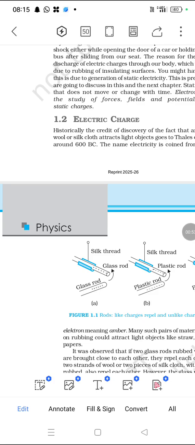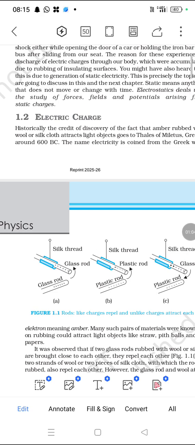Next, conduction: you can touch, meaning the electric charges are conducted from one place to another place. And the third one is induction, without touching the objects. We have discussed these three topics, and I'll explain them.